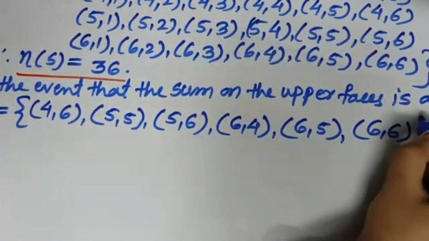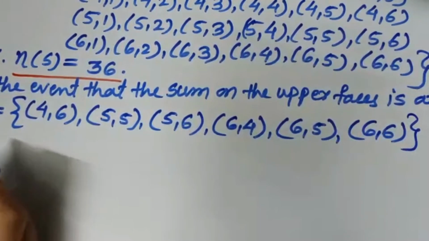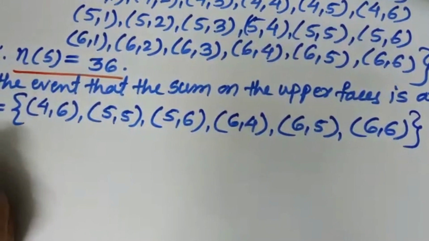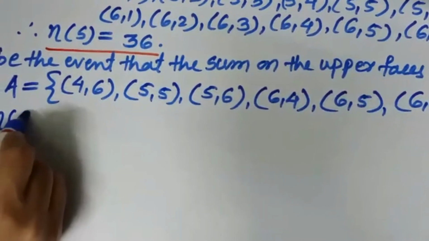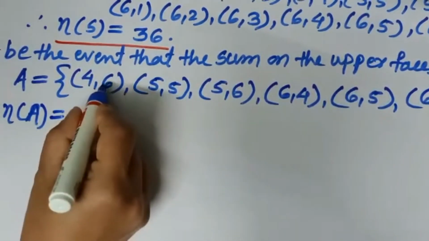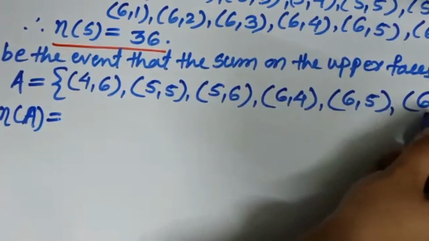So how many points are there? Here we are completing our bracket. Write therefore n of A is equal to 1, 2, 3, 4, 5 and 6.